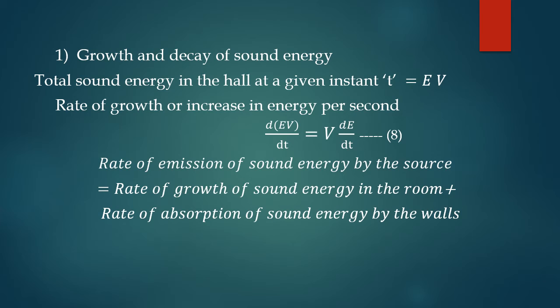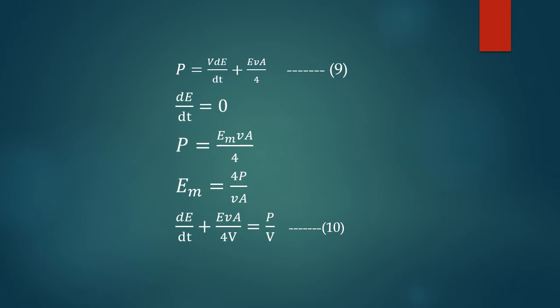Rate of emission of sound energy by the source is equal to rate of growth of sound energy in the room plus rate of absorption of sound energy by the walls. That is, capital P equals capital V dE by dt plus E small v into capital A divided by 4. When steady state is reached, dE by dt is equal to 0.